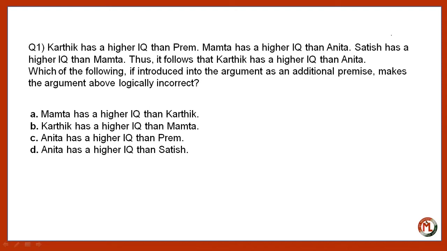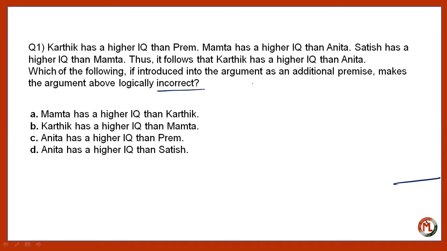Now, here the terms are very important because here we are not going to make it correct, but we are going to make it incorrect. That is very important. So, you have to identify those things which can make it incorrect. Now the options are, first one is Mamta has a higher IQ than Kartik. Second option is Kartik has a higher IQ than Mamta. Third one is Anita has a higher IQ than Prem. And the fourth option is Anita has a higher IQ than Satish.